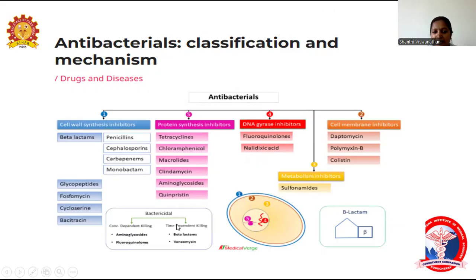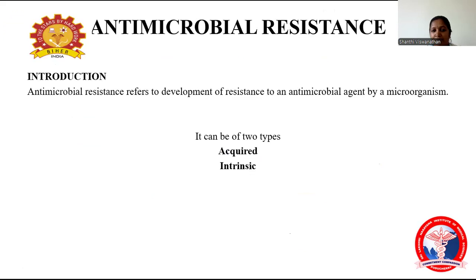Coming to bactericidal drugs, depending upon the killing, it is classified into two types: concentration dependent killing and time dependent killing. Under concentration dependent killing, aminoglycosides and fluoroquinolones are the two drugs that come under this. Under time dependent killing, beta-lactams and vancomycin come.